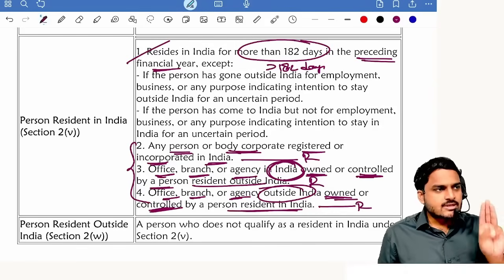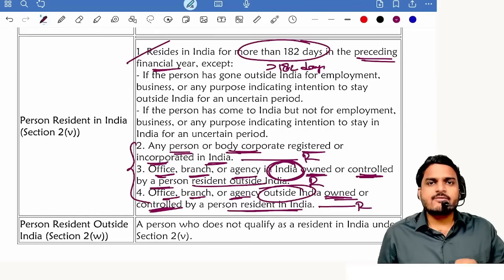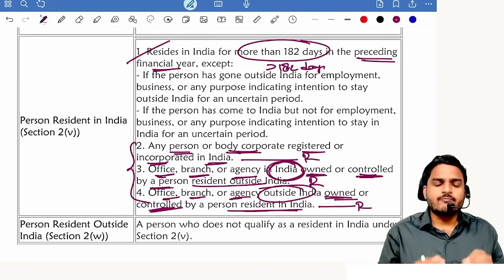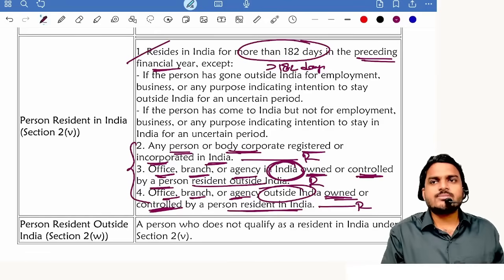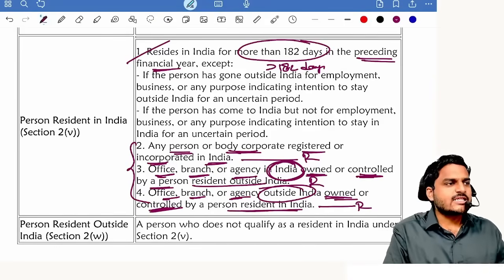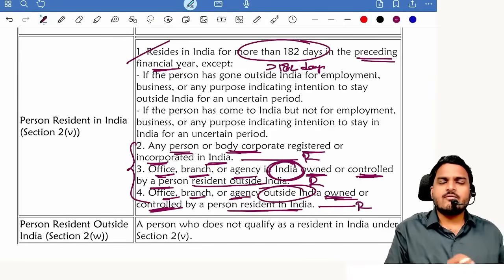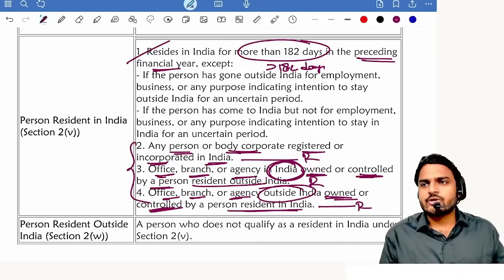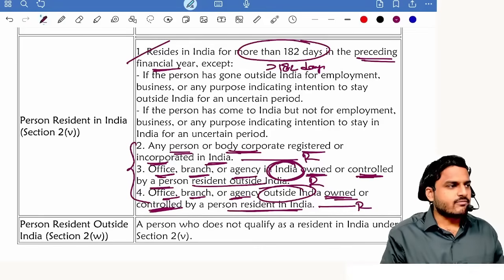Now these are the 3 reasons why a non-resident is coming to India. From the date he enters into India, he becomes a resident. It is immaterial whether his period of stay in the preceding financial year is 182 days or more than 182 days. It is immaterial. Next one.